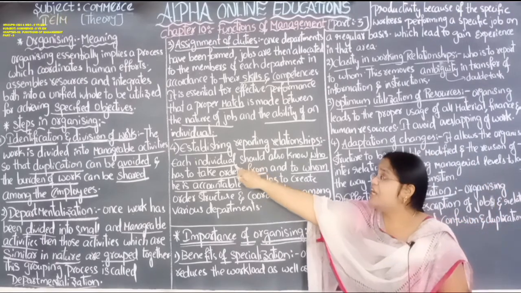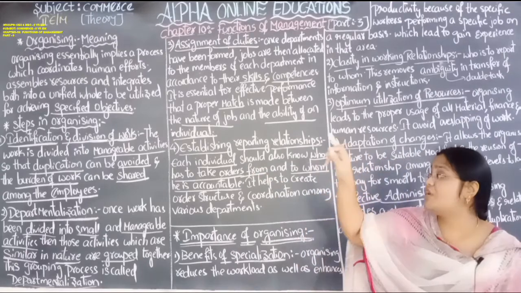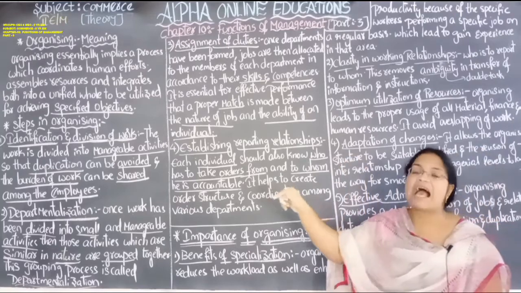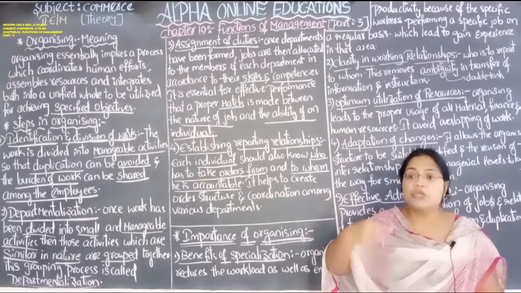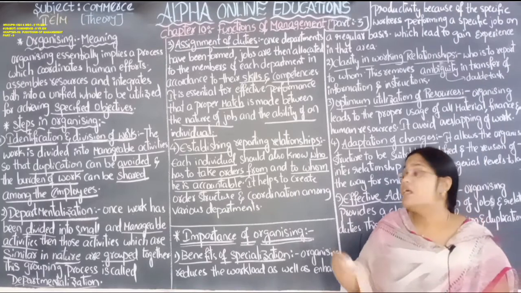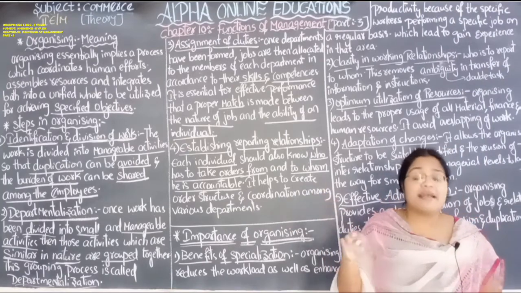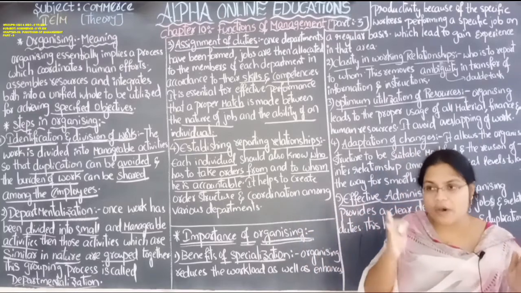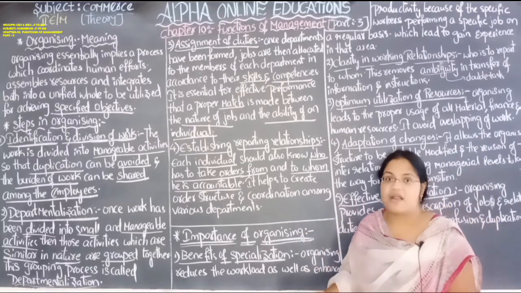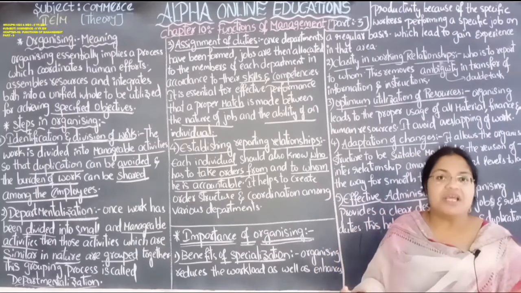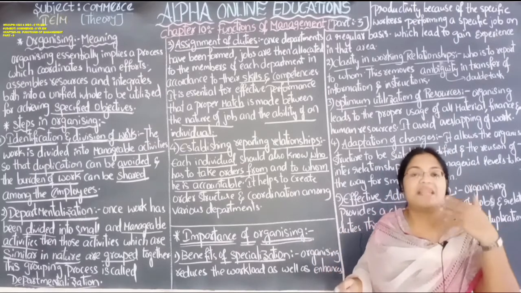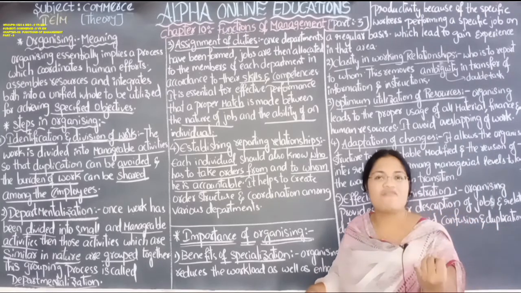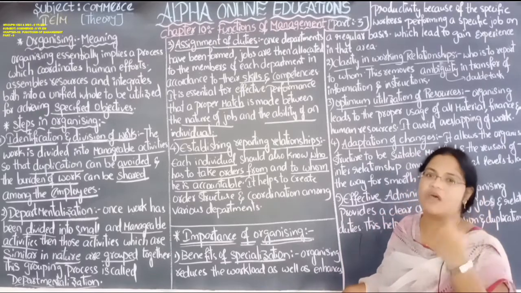Every individual in the organization, every individual in the group, every individual in the department should know to whom we have to answer. Then they will do the work accordingly, and it will create clarity and avoid duplication, overlapping and ambiguity. Duplication means doing the same work again and again. It is a wastage of time, wastage of money, wastage of human effort also.